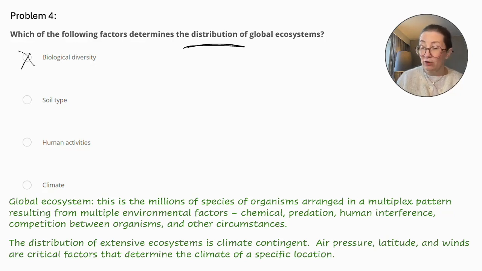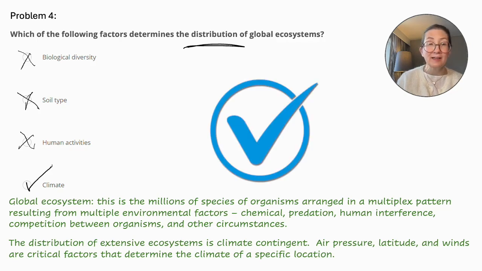Soil type is also part of a global ecosystem, but not a determining factor for the distribution. And the same goes for human activity. The distribution of extensive ecosystems is climate contingent. Air pressure, latitude, and winds are critical factors that determine the climate of a specific location. So climate is definitely our answer here.